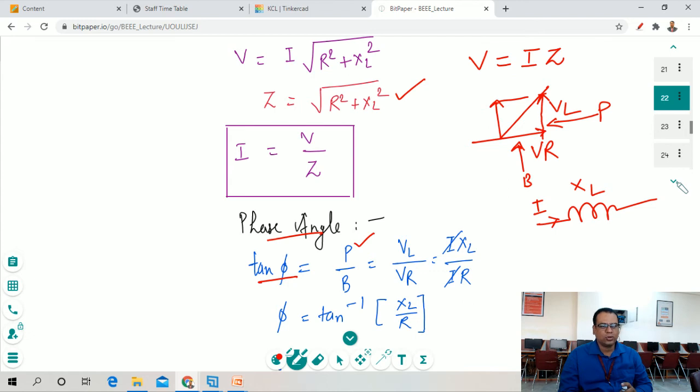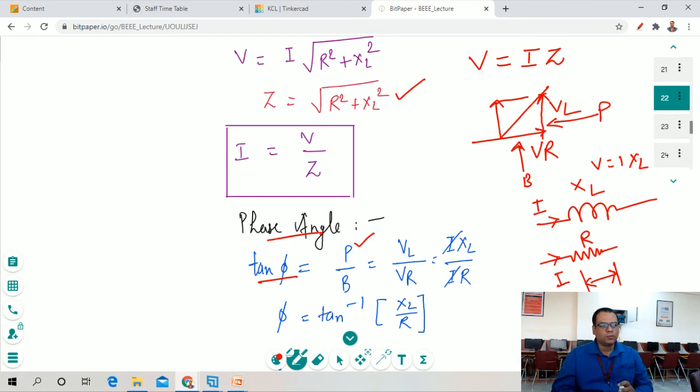Okay, so this resistor has some current value I, so the voltage drop right here is V is equal to I into R. Okay, I into R, so this is the voltage. And in this case the voltage is V is equal to I into XL. Okay, any doubt?